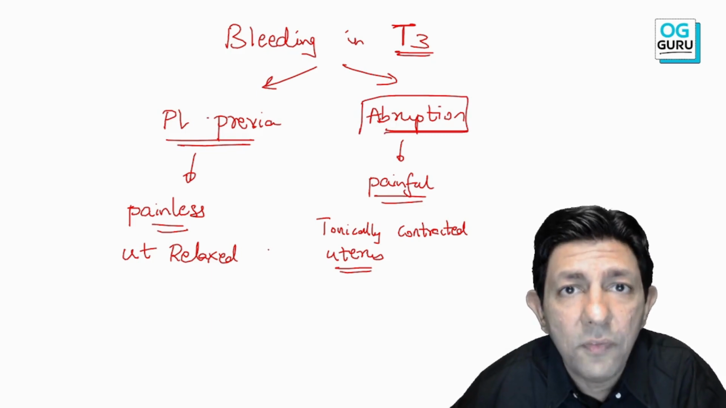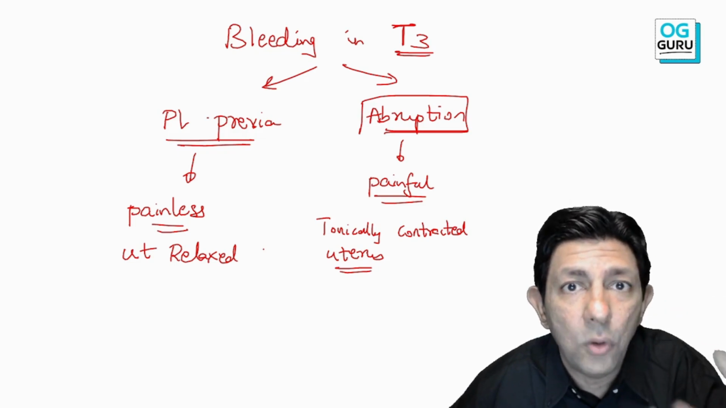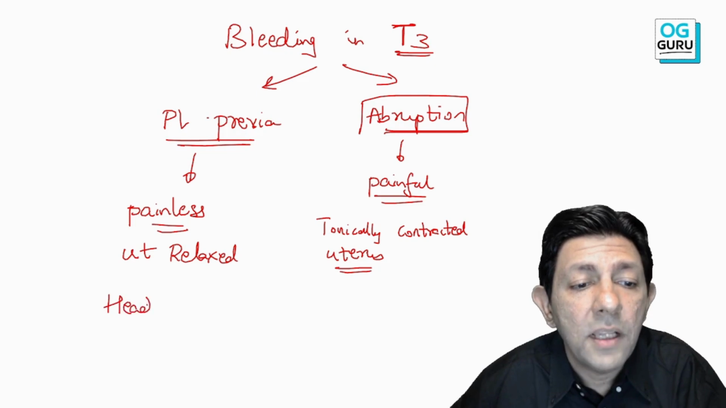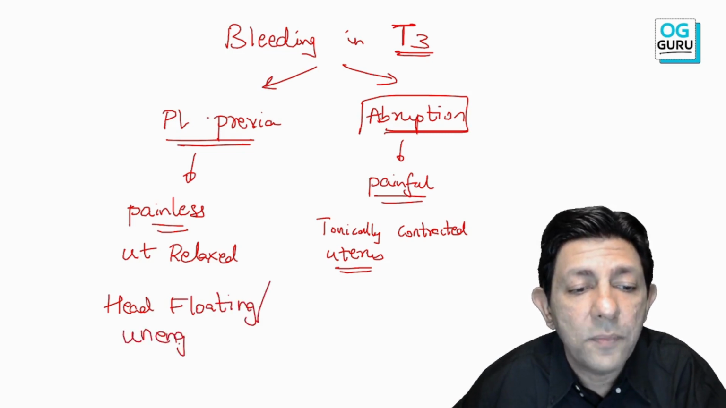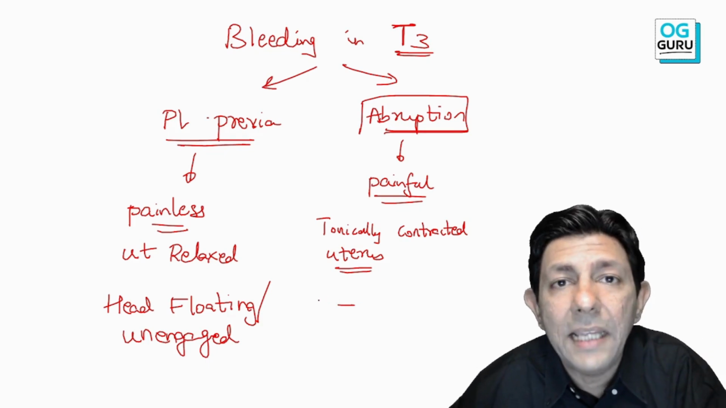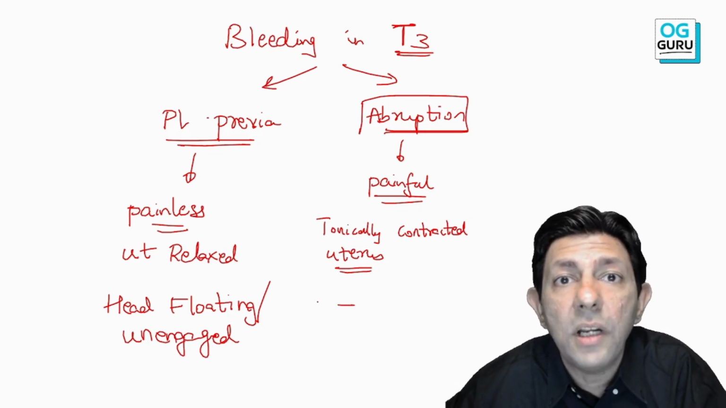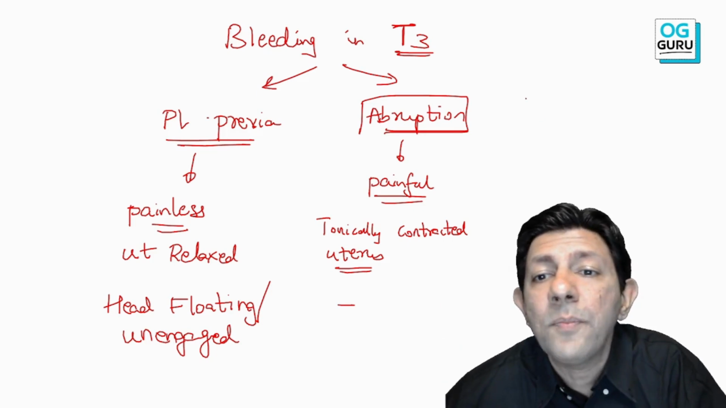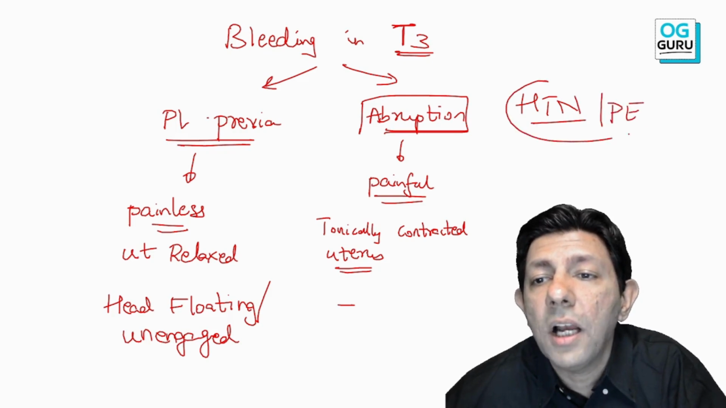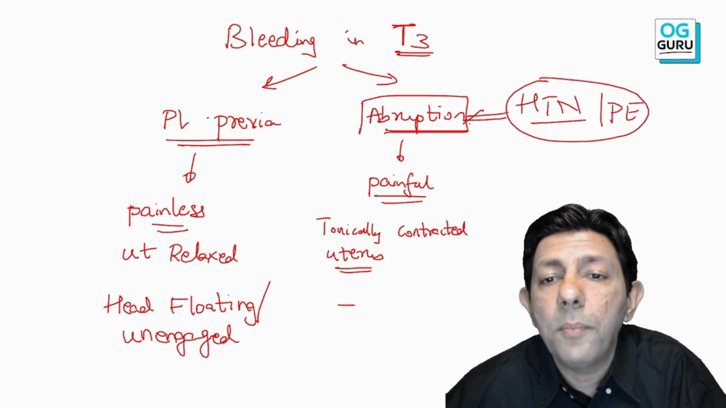Third important difference: the placenta in the lower segment prevents the baby's head from coming down, so generally the head is floating or also unengaged. That's not the thing over here in abruption. It may be floating, it may be engaged. And very important, what is the very important etiology for abruption? Yes, hypertension and preeclampsia will contribute to abruption.